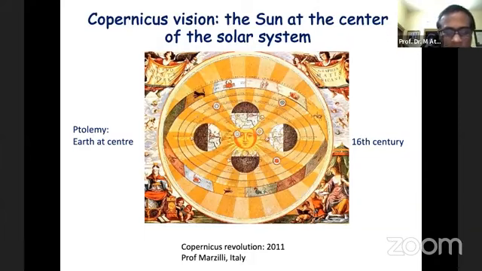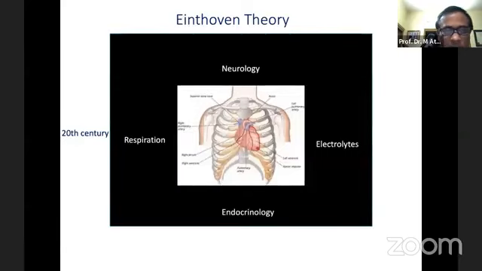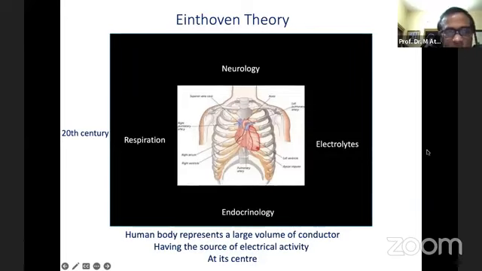So this is the solar system. The existence of the solar system depends on the existence of the sun. This was the concept of the Copernicus revolution. And I got this slide from Professor Marzilli of Italy. Another slide I also got from him shows that the same solar system is also existing in our body.